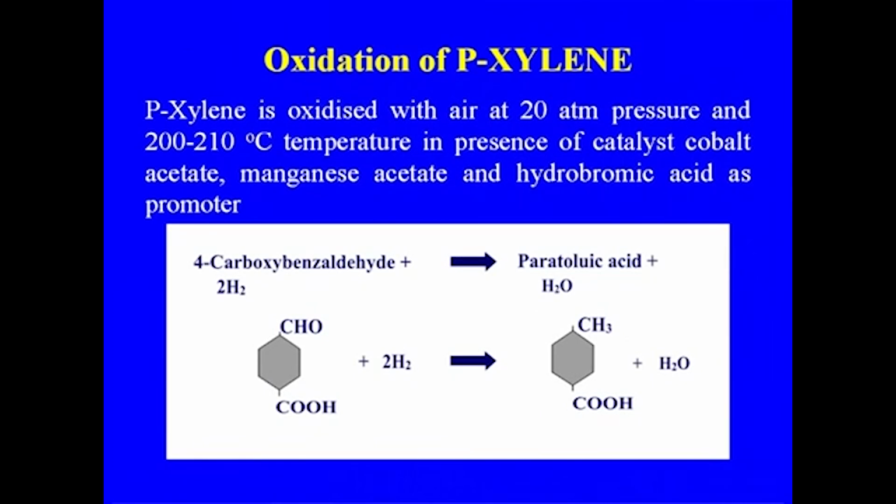This is the reaction that is taking place in case of para-xylene. Para-xylene is oxidized with air at 20 atmosphere pressure in the presence of the catalysts cobalt acetate, manganese acetate and hydrobromic acid as a promoter.